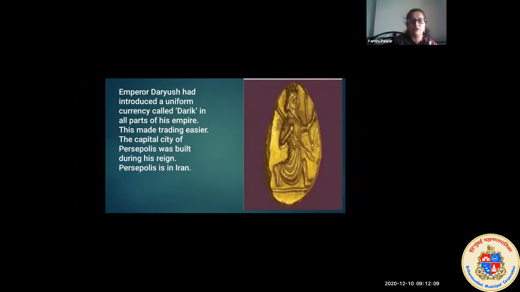What is the meaning of uniform? Same currency, called Darius, so that for trading it would be very easy for the people. This made trading easier. The capital city of Persepolis was built during his reign. Persepolis is in Iran. Let's look at the next slide.